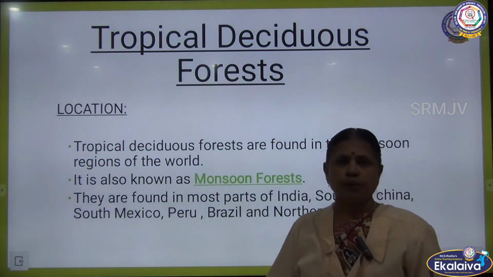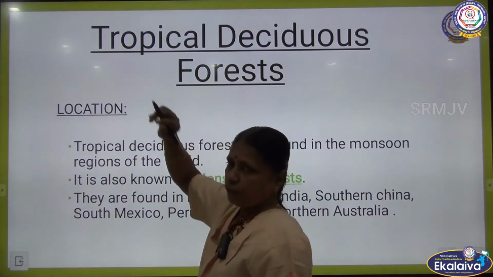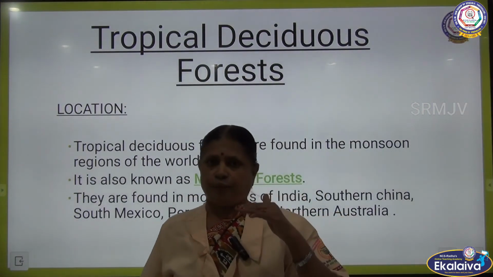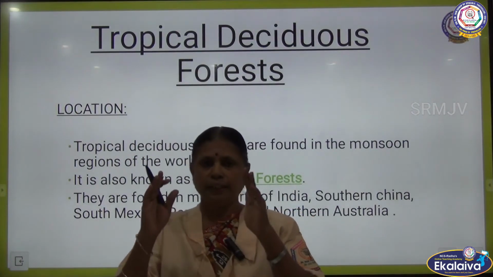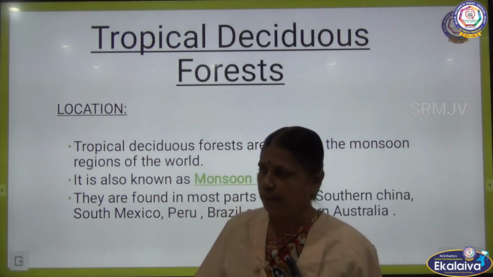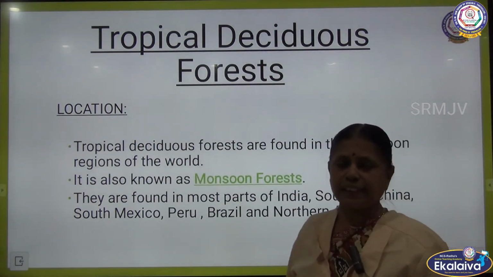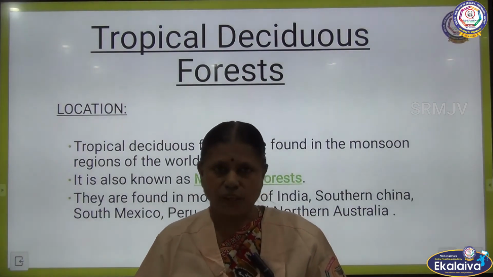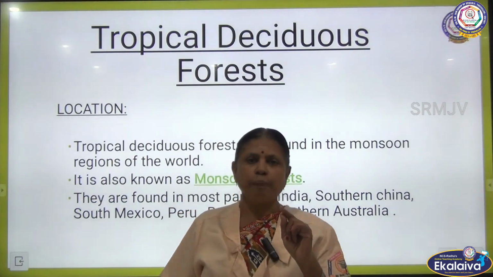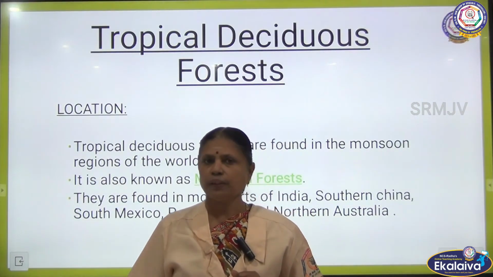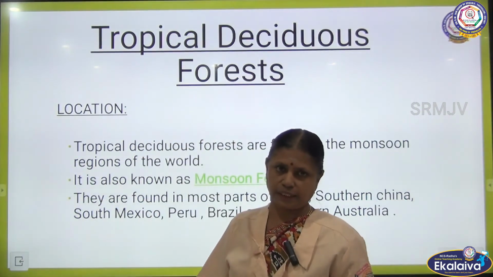Now, next, tropical deciduous forest. As I explained already, tropical means from the Tropic of Cancer to the Tropic of Capricorn, in between the equator line, that area is called the tropical region. Forest you know very well. Now, deciduous means all the trees in this forest will drop their leaves during a particular season. So, that type of forest is called a deciduous forest.